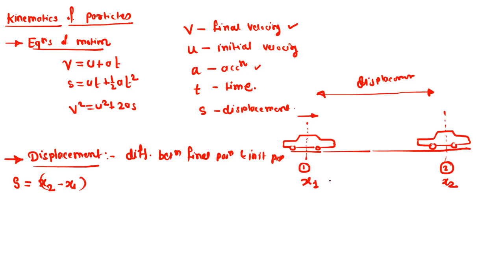For example, if x1 is equal to 2 meter with respect to the origin, and x2 is equal to 6 meter, the displacement of that particle or the car will be 6 minus 2, that is equal to 4 meter.